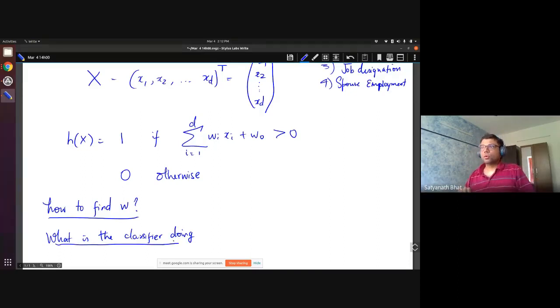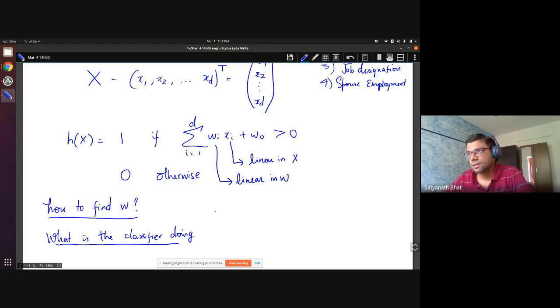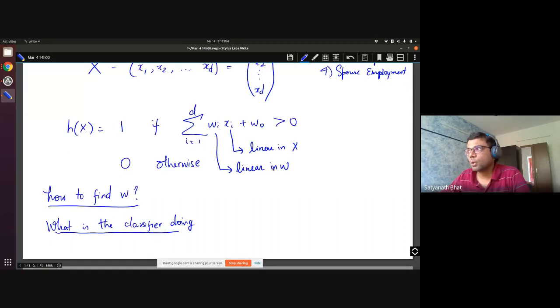In terms of notation, it is called a linear classifier because, in this particular example, it is linear in w, and also linear in x. But what we are interested in is that we want our classifier to be linear in w. Only then will we say that the classifier is a linear classifier.